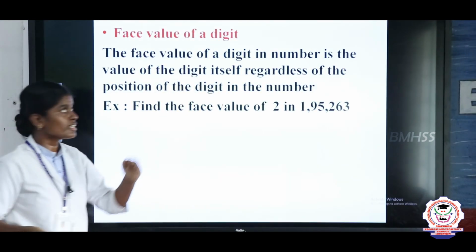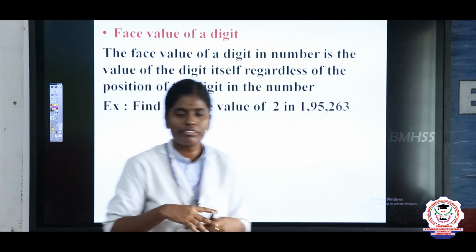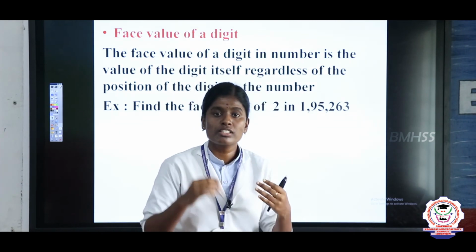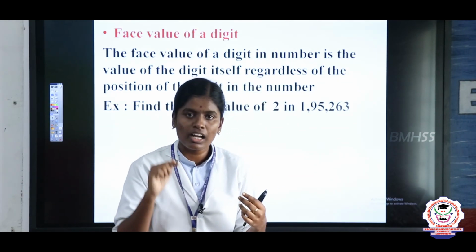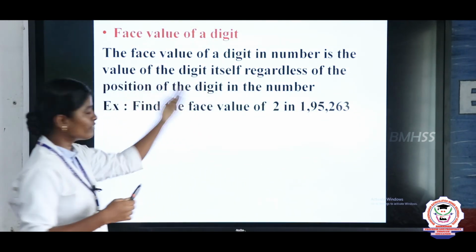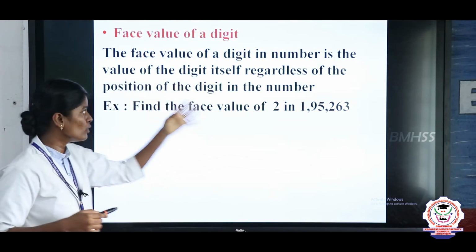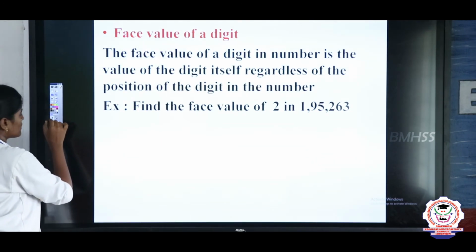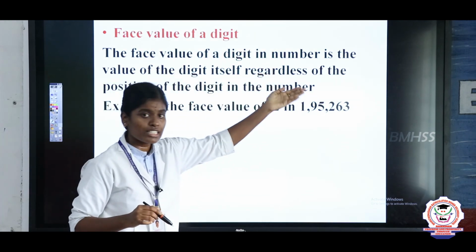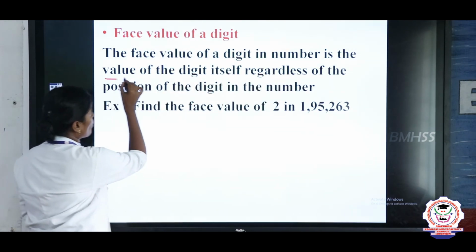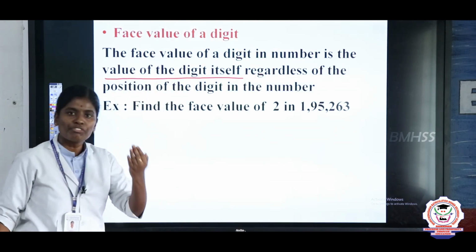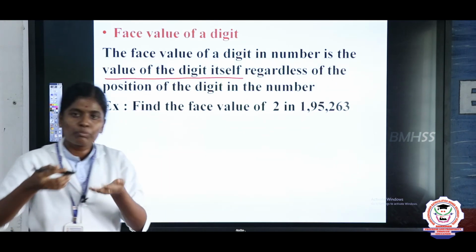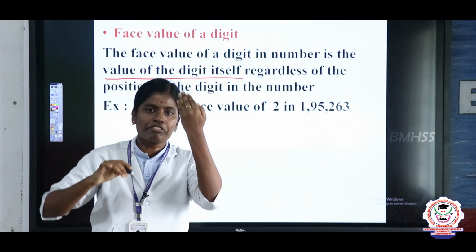So, our next topic is to find the face value of the digit. We have another topic also, to find the place value. This is find the face value. So, what is face value? Listen, the face value of a digit in a number is the value of the digit itself, regardless of the position the digit occupies.